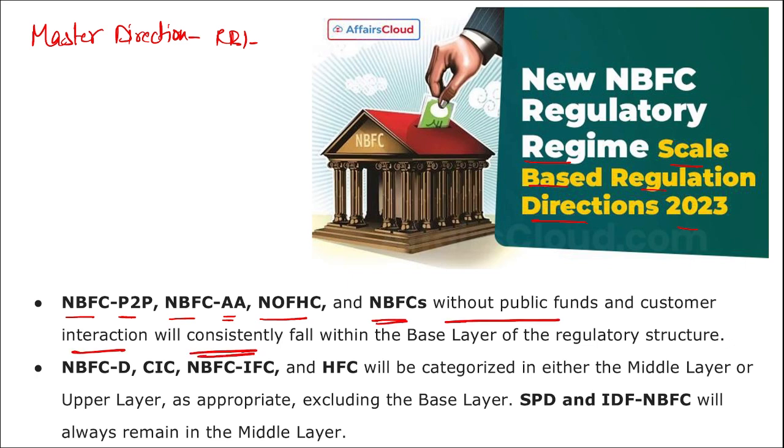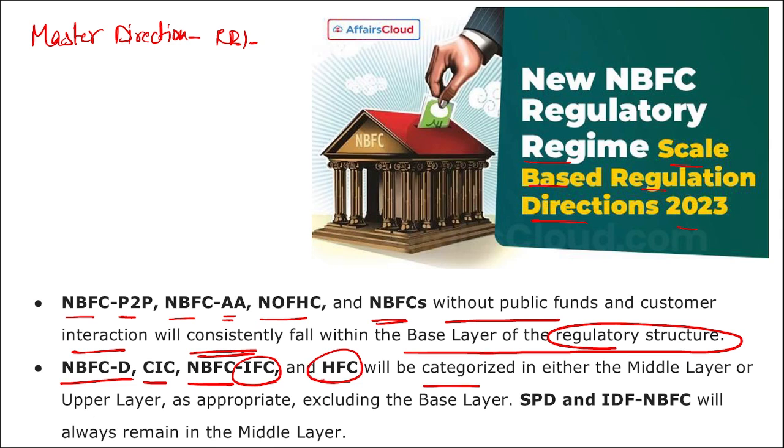and NBFCs without public funds and customer interactions will consistently fall within the base layer of the regulatory structure, and NBFC D, CIC, NBFC IFC and HFC will be categorized in either the middle layer or upper layer as appropriate, excluding the base layer, and SPD and IDFC NBFC will always remain in the middle layer. Correct? Directly remember this.